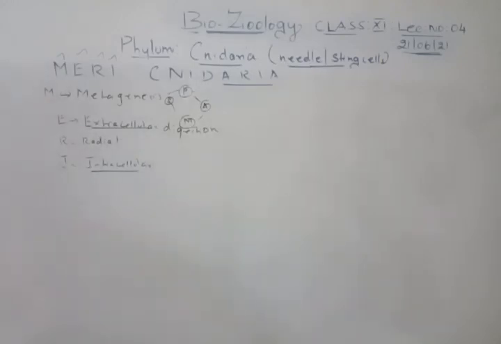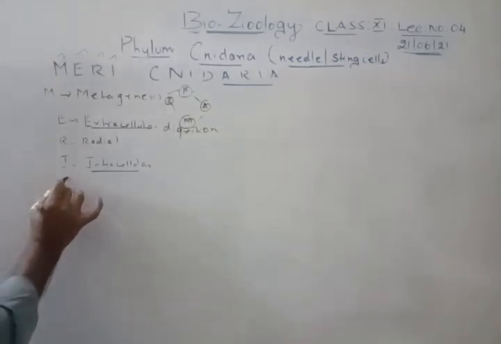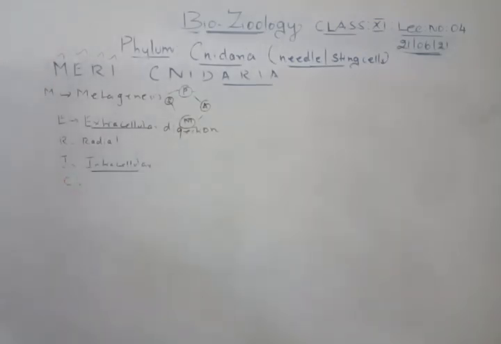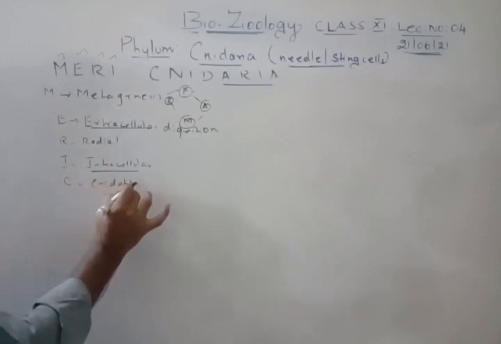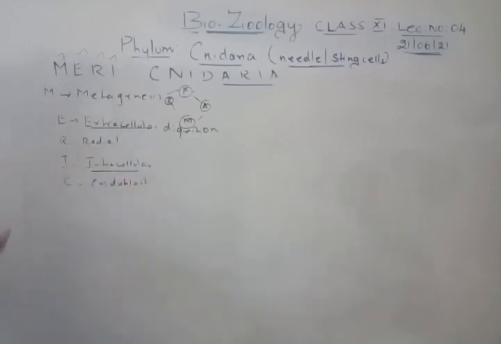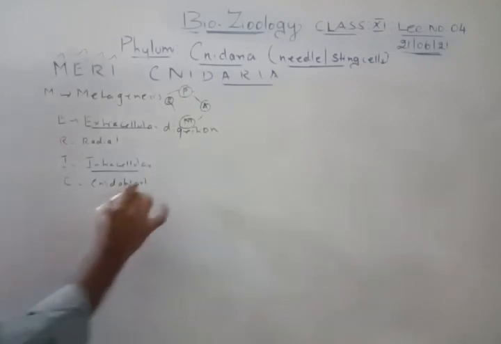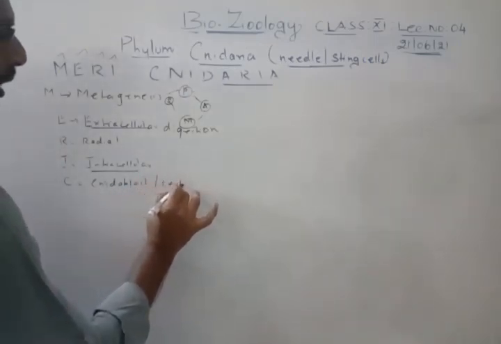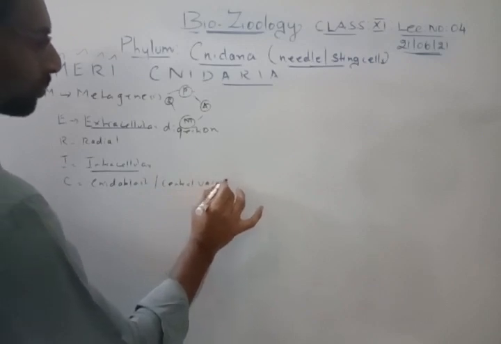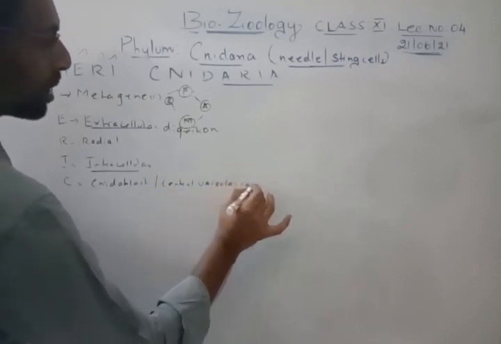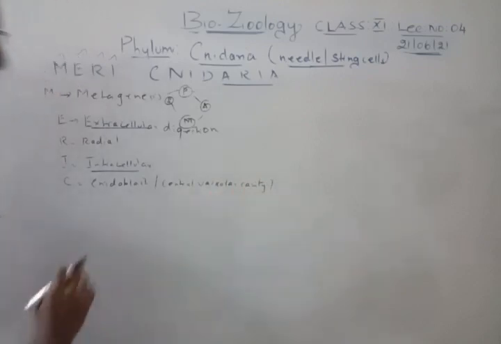Right. Now the next one is C. What are the things that you remember? One is the cnidoblast. That particular feature you remember. The second one is central vascular cavity.